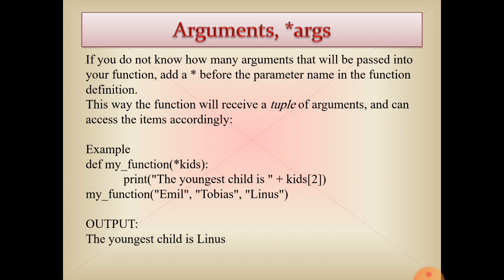It means if we use the asterisk character before the name of the parameter, the program will assume that the arguments passed to the function will be a tuple.